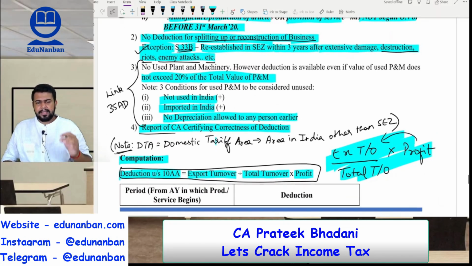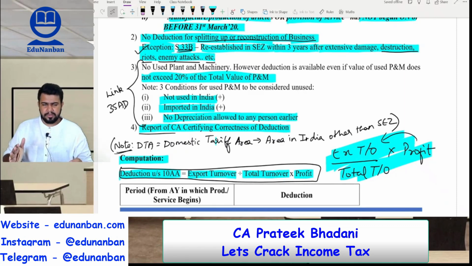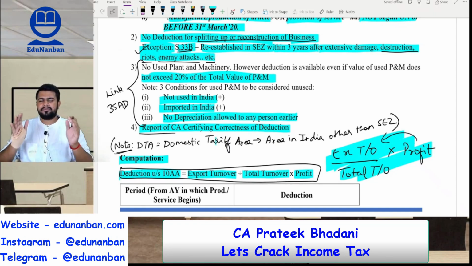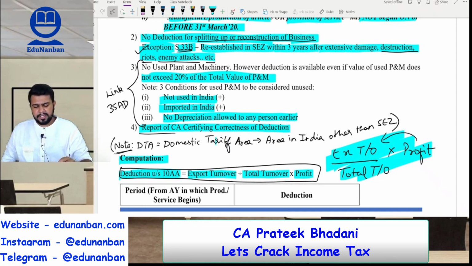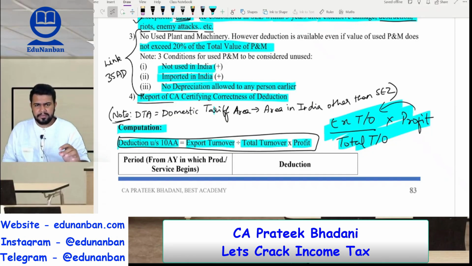Now, in here also, the condition is that only new plant and machinery should be used. However, old plant and machinery is allowed if the old plant and machinery is within 20% of the total plant and machinery. And if a plant and machinery is imported from outside India to India, even though it is a used one, it will be considered as new if no depreciation has been claimed on such plant and machinery.